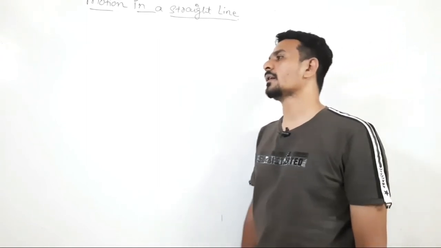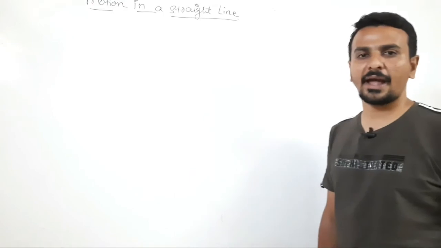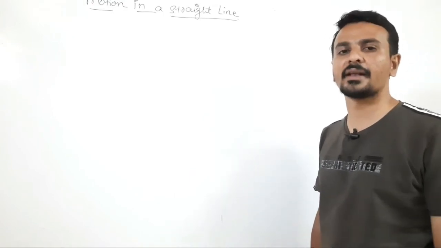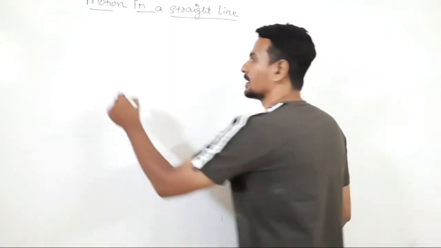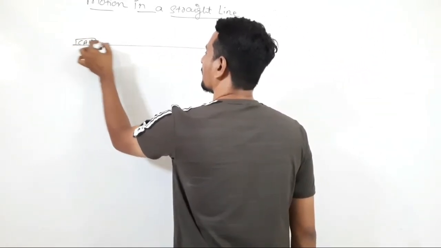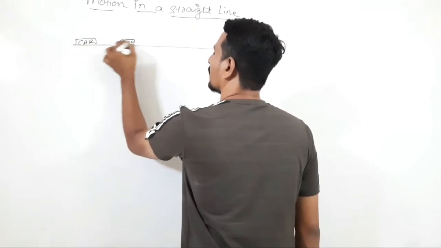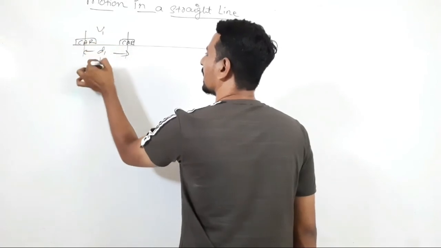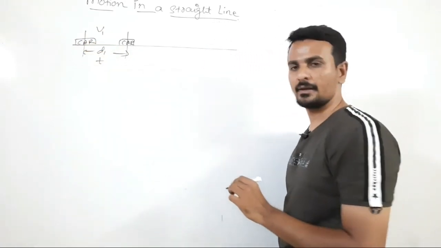Now we'll see the formula to calculate average speed when the object travels the distance in equal intervals of time. That means, suppose a car is traveling a distance of d1 with a speed v1 in a time interval of say t.